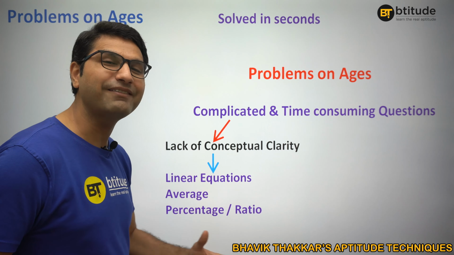So that is what we will always do. To understand the age problems, we will always put the people and the timeline here, then whatever the data, we translate it here, and then the story starts. If you interpret them properly, you hardly need to make any equations. And sometimes even if you have to, the equations will be pretty easy. We are not supposed to make many equations, as you saw here. We didn't even have to make any in this particular question.